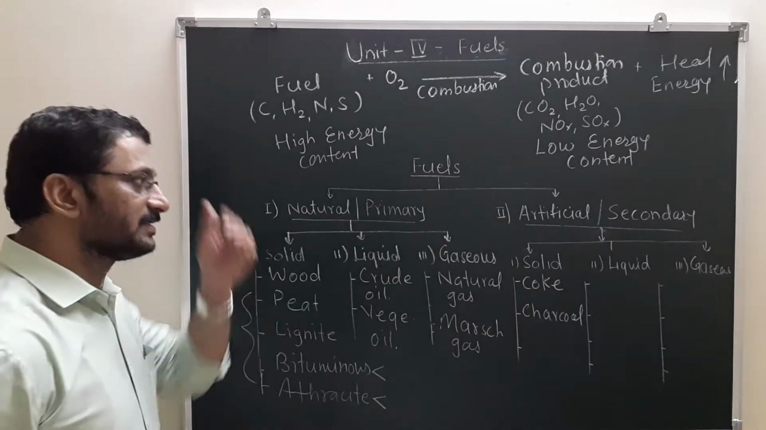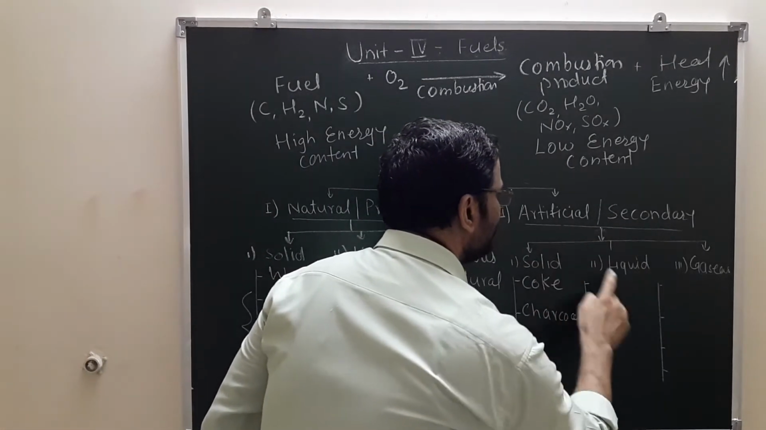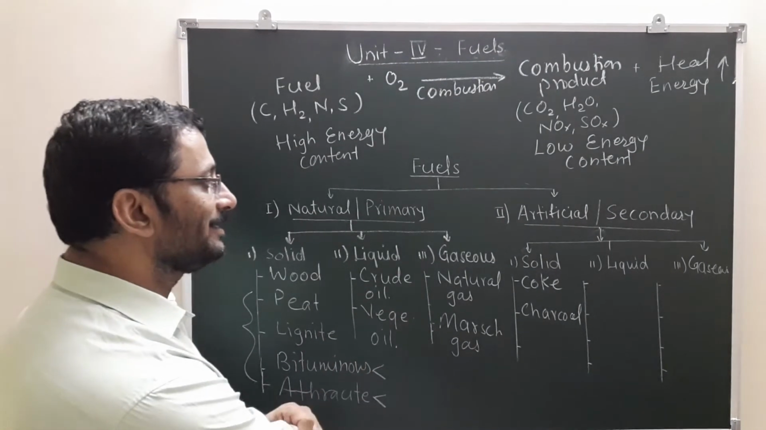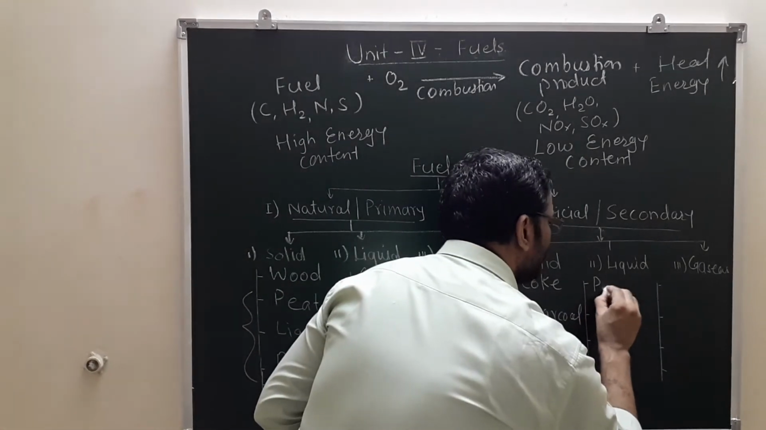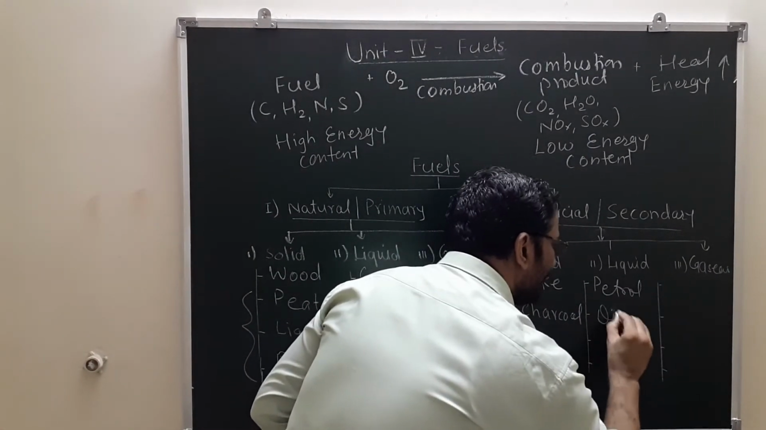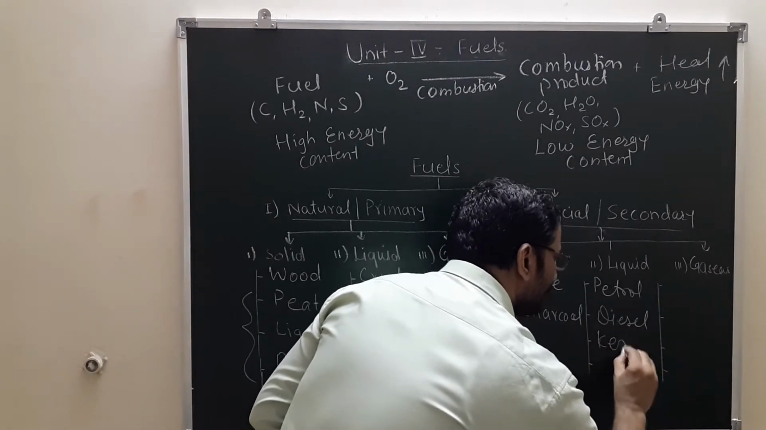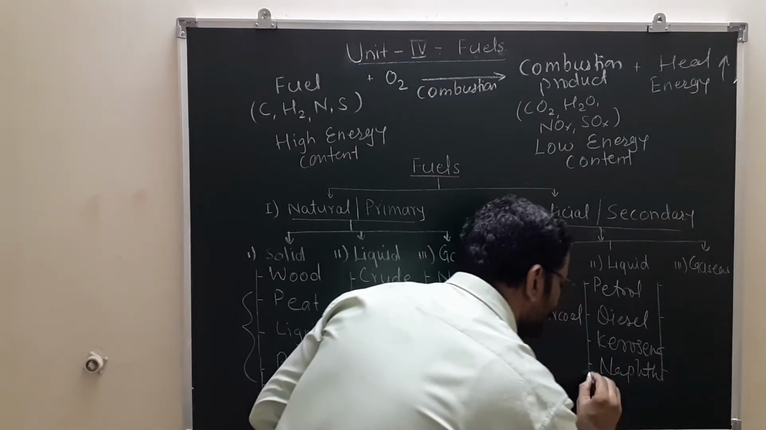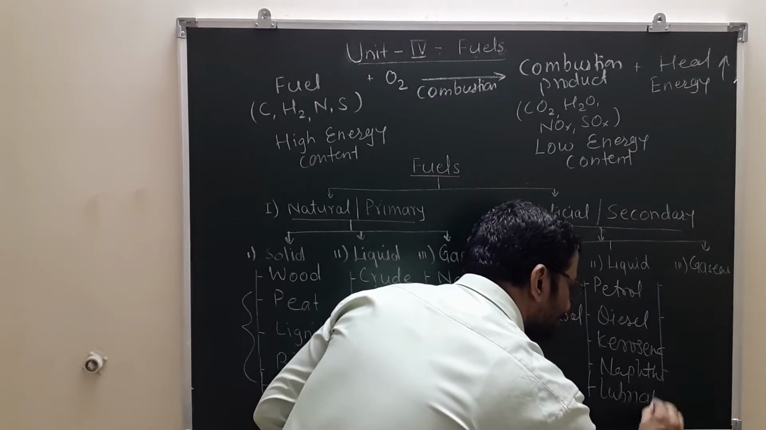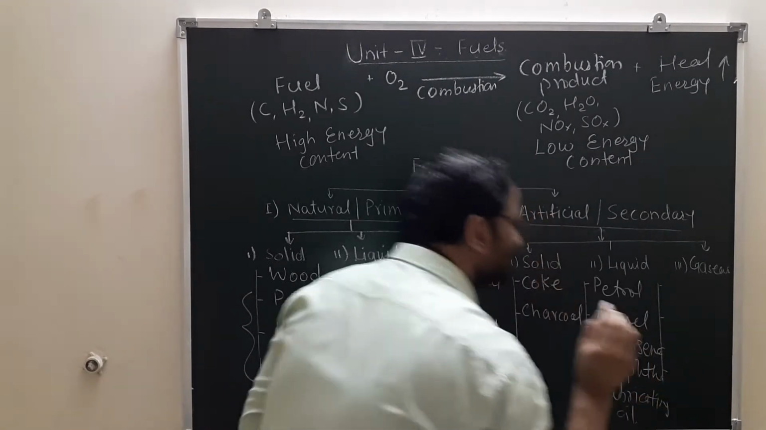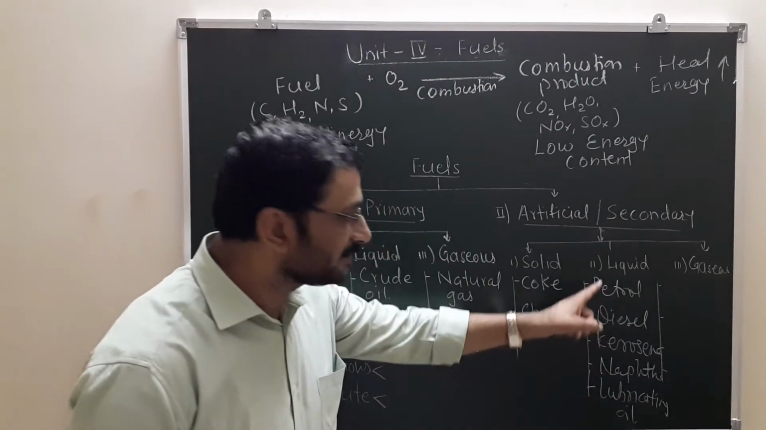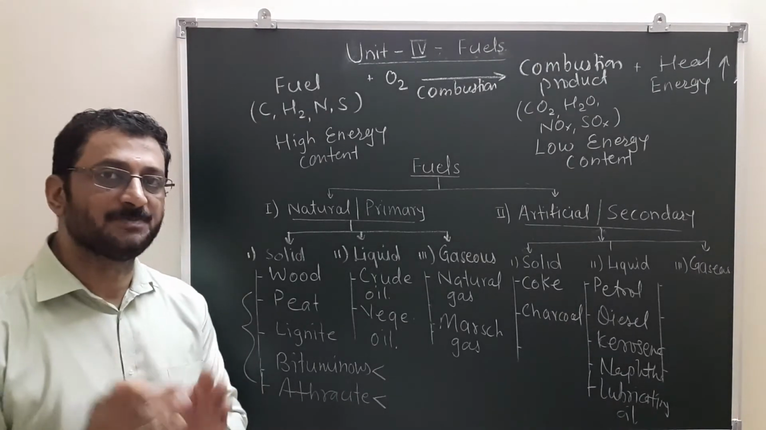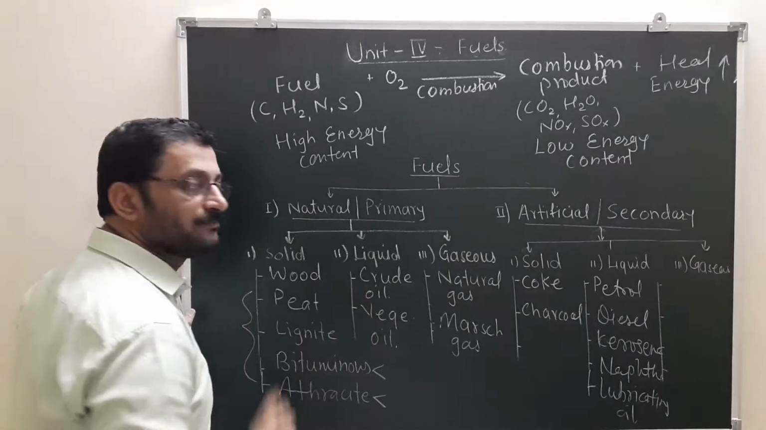We'll come to this point afterwards. Then artificial liquid fuels, mainly collected by some processes in oil refineries. This is familiar, petrol. One more familiar name, diesel. Then kerosene, naphtha, lubricating oil, and so on. All these fractions are the examples which we are getting from oil refineries, or to be specific, from the fractional distillation of the crude oil or petroleum.